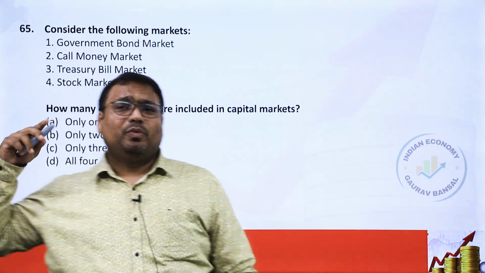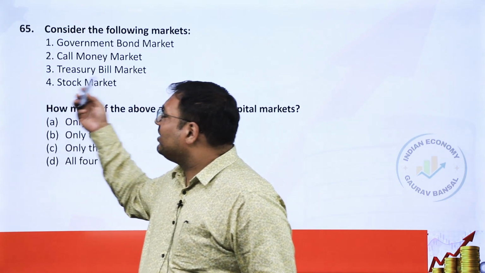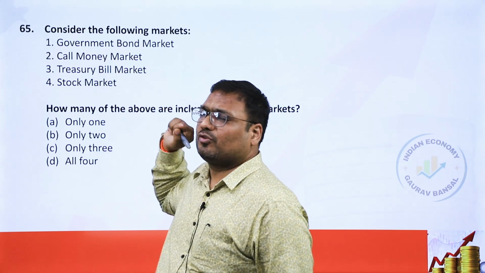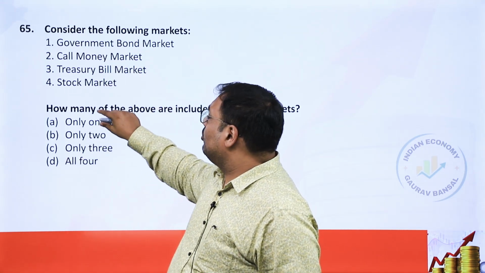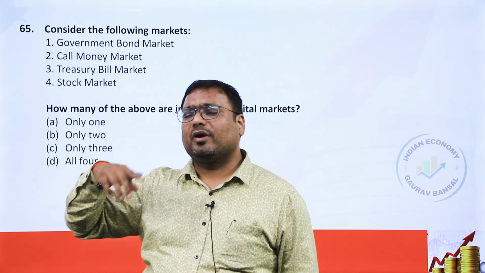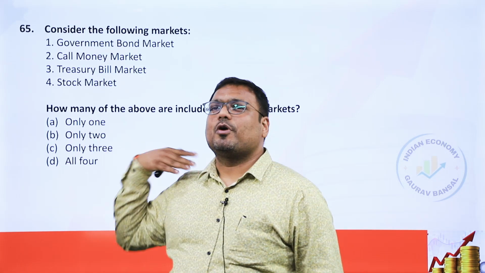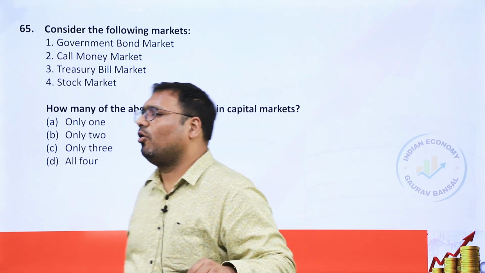Now when UPSC has switched to these types of questions, they have raised the difficulty level even higher, because earlier you could eliminate looking at the options. For example, 2 and 3 are not in the answer, so if 2 and 3 are in any option, you can eliminate it. But this type of question is not going to help you at all. So difficulty level is even higher because of that. So answer is B, only 2.